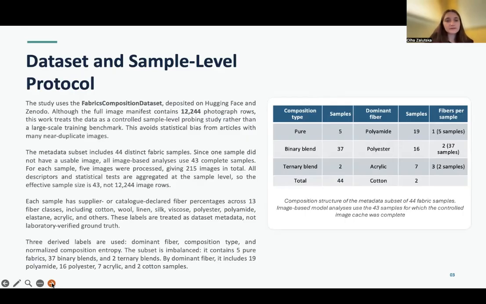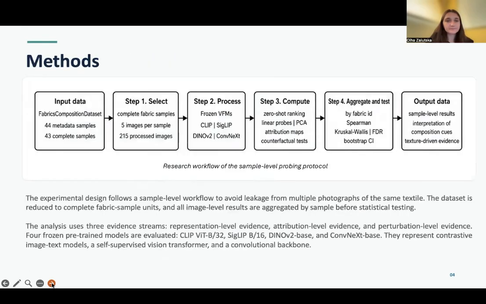Three derived levels are used: dominant fiber, composition type, and normalized composition entropy. The subset is imbalanced. It contains 5 pure fabrics, 37 binary blends, and 2 ternary blends. By dominant fiber, it includes 19 polyamide, 16 polyester, 7 acrylic, and 2 cotton samples.